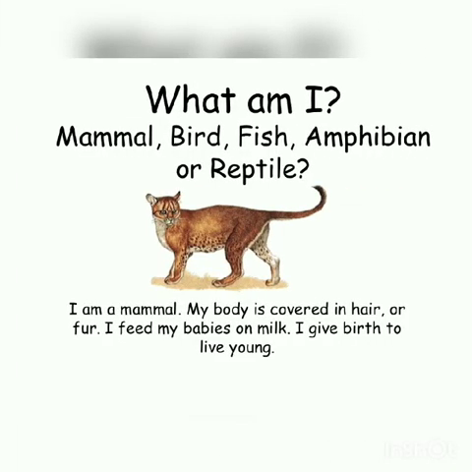Next one. What am I? Mammal, bird, fish, amphibian, or reptile? Which animal can you all see? Yes, it's again a mammal. The body is covered with fur and gives direct birth to the young one and feeds their babies with milk. So it's a wild cat.